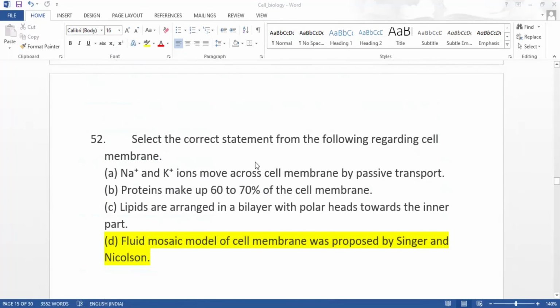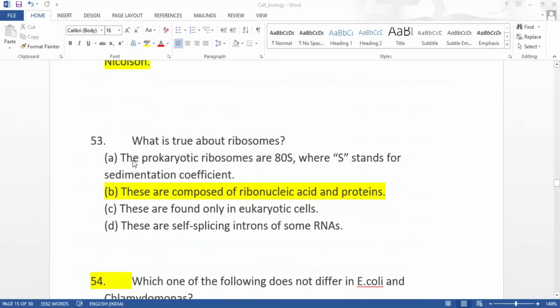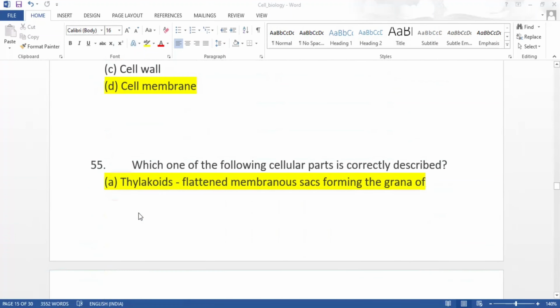Select the correct statement from the following regarding cell membrane. Fluid mosaic model of cell membrane was proposed by Singer and Nicolson. What is true about ribosomes? These are composed of ribonucleic acid and proteins. Which one of the following does not differ in E. coli and Chlamydomonas? It is cell membrane.